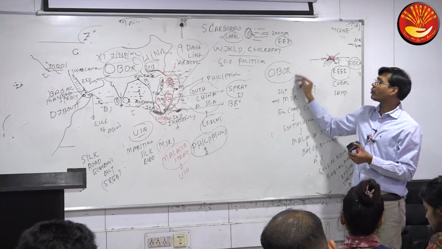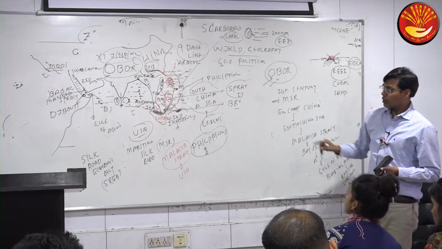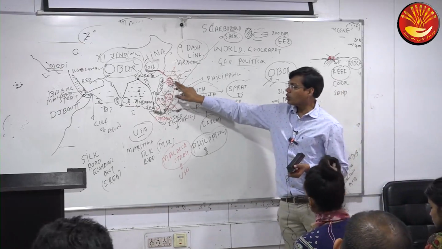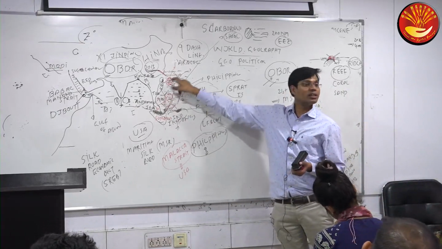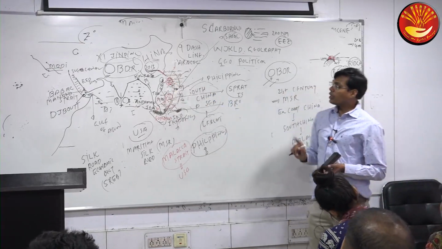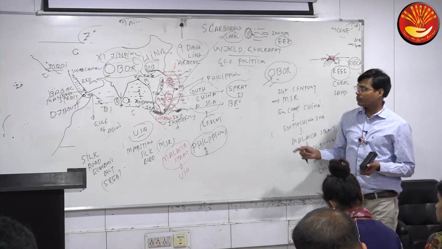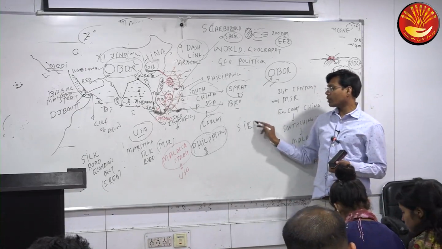OBOR, in which a number of countries are participating? Can you tell me, the South China Sea you should discuss in the light of Paracel Islands, Spratly Islands, Nine Dash Line and neighboring countries? Can you tell me OBOR has one more component? Which component?